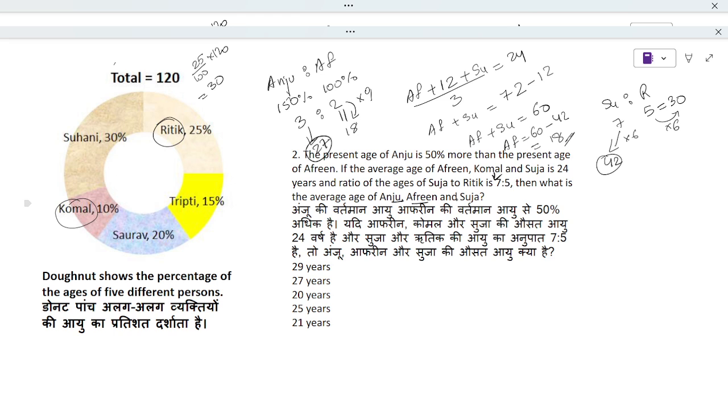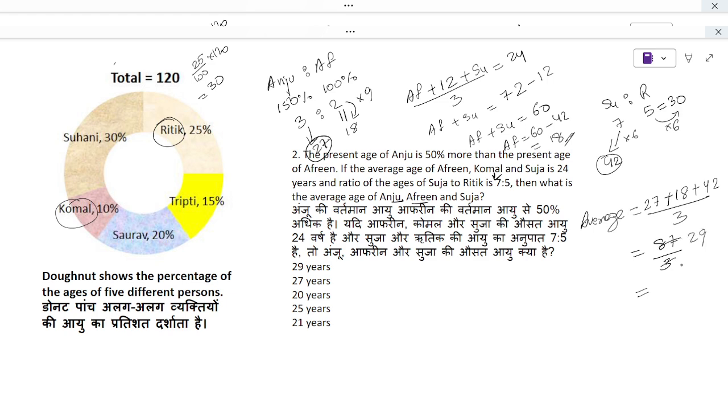So they are asking us to find the average. So here the average: Anju is 27 plus Afrin is 18 plus Suja is 42, divided by 3. Sum of observations divided by total number of observations, 3. This will give us 45 plus 42, which is nothing but 87 by 3. 3 2s are 6 and 3 9s are 27. Hence the answer is 29 years.